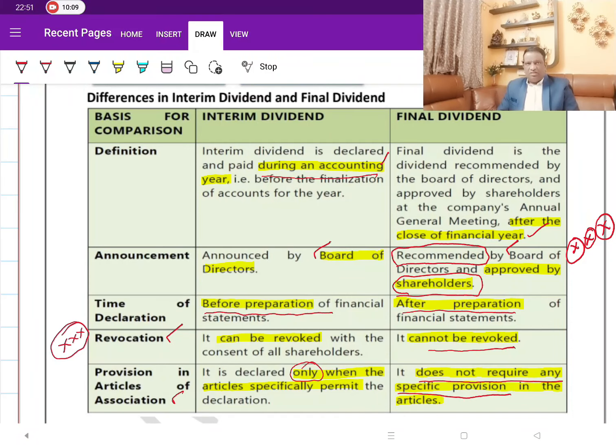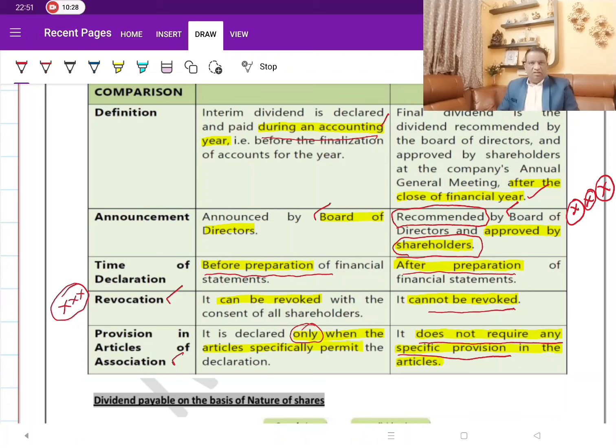And revocation: as a general statement, we say that final dividend cannot be revoked unless you get an approval from NCLT. When it comes to interim dividend, it can be revoked with the approval of the shareholders. And on the power of articles, specific provisions in the AOA are required for interim dividend, but for final dividend, specific provisions are not required.